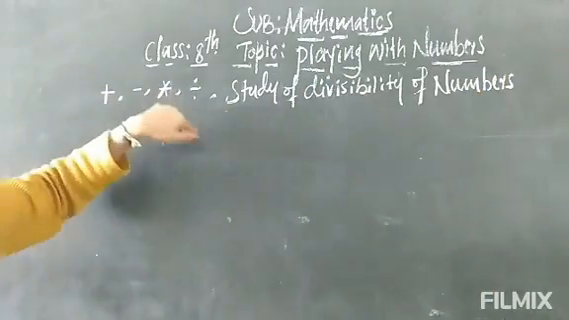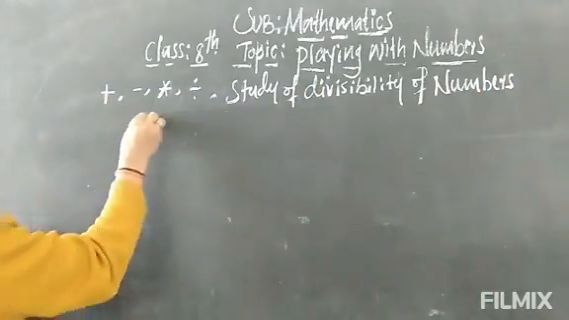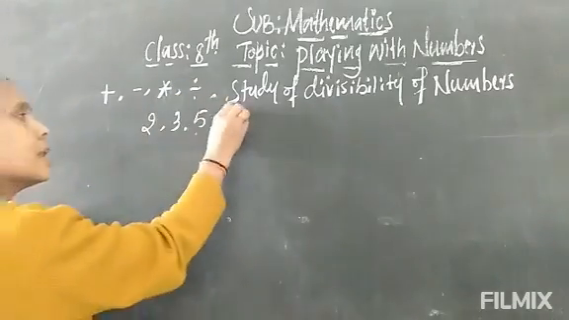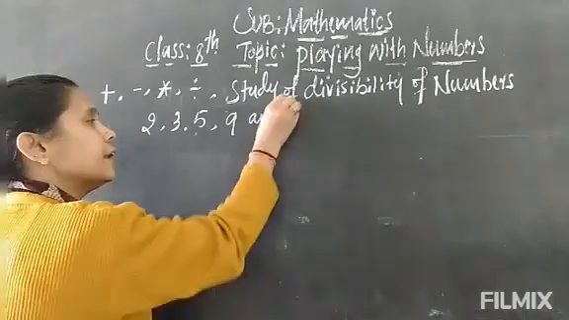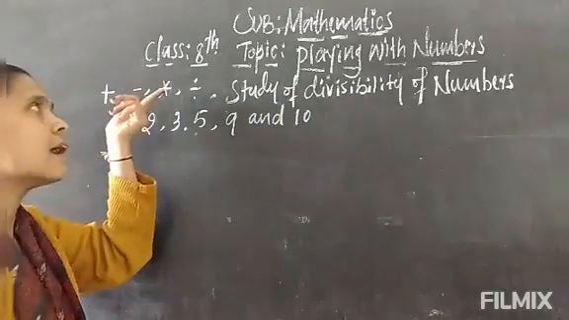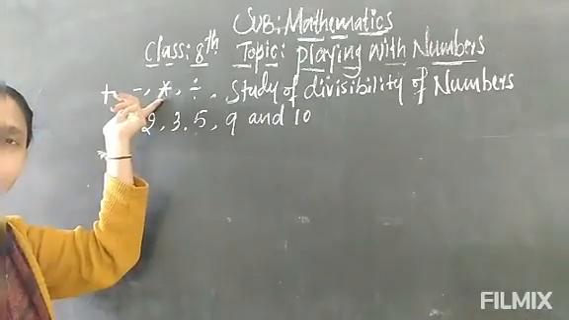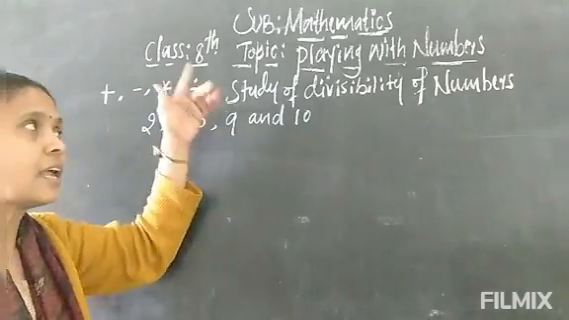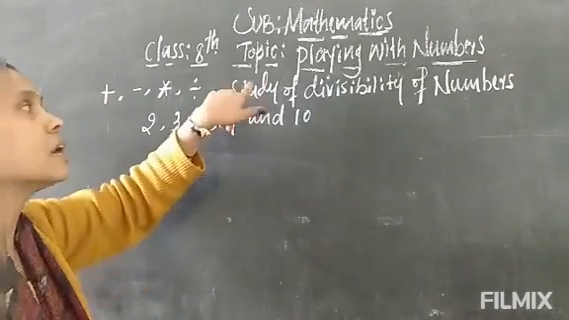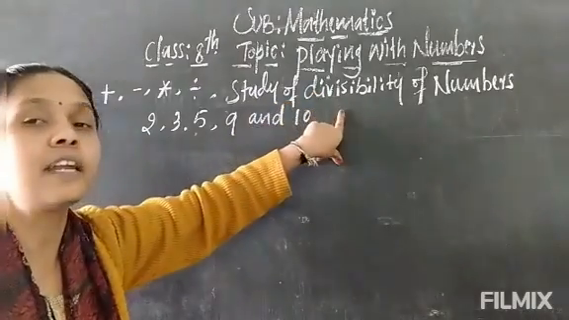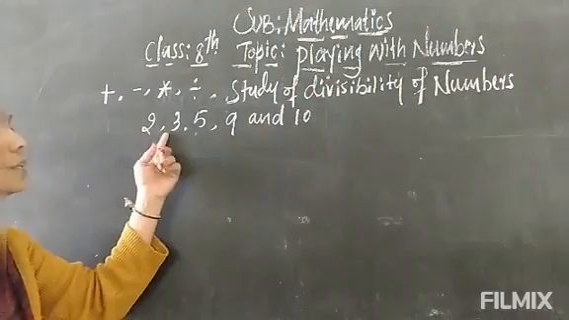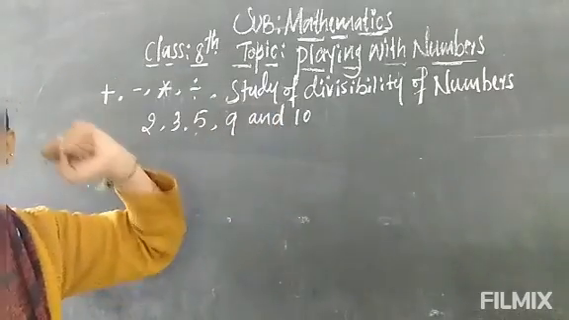Which are the divisibility of numbers? Here we have to take 2, 3, 5, 9 and 10. Not only by taking the alphabets in the numbers, we have to apply addition, subtraction, multiplication and division. Even in this chapter, we have to study the divisibility of numbers. Which are those? 2, 3, 5, 9 and 10, children.